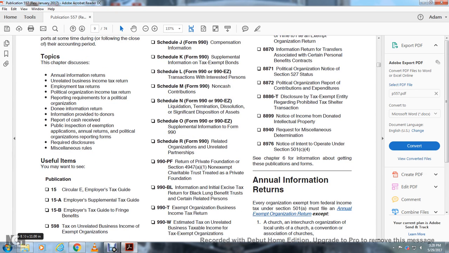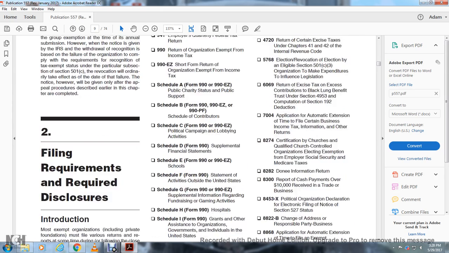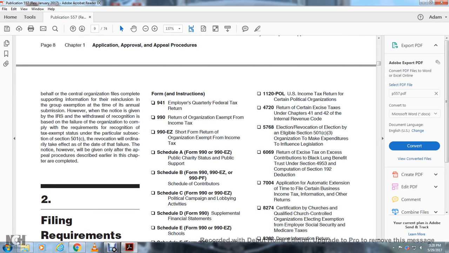15. Circular E, Employer's Tax Guide, Employer's Supplemental Tax Guide, Employer's Tax Guide, Fringe Benefits, Tax on Unrelated Business Income of Exempt Organizations, 598. Form and instruction 941, Employer's Quarterly Federal Tax Return.